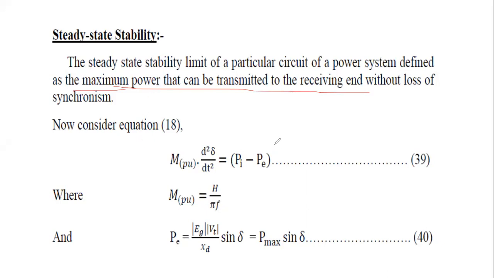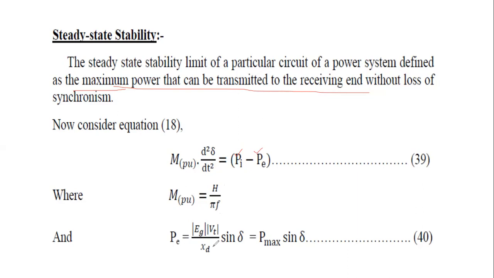Now we are considering the derivation from the previous case, equation number 18: M per unit d square delta by dt square is equal to Pi minus P, where Pi is the input power and P is the electrical power. M per unit is equal to H by pi f. Also we know that P is equal to Eg Vt by Xt.